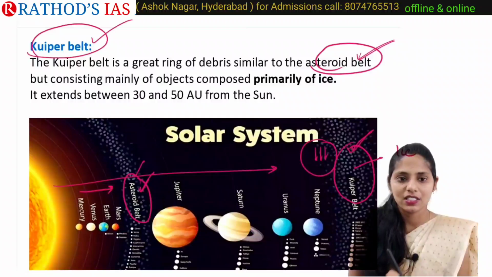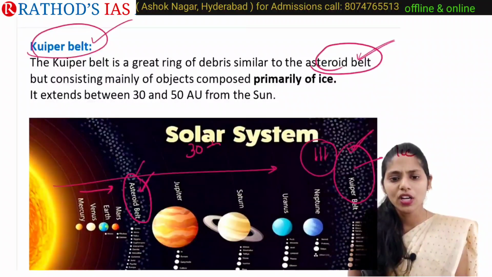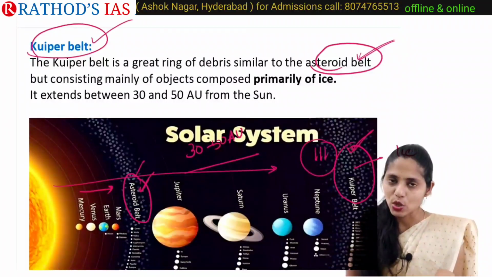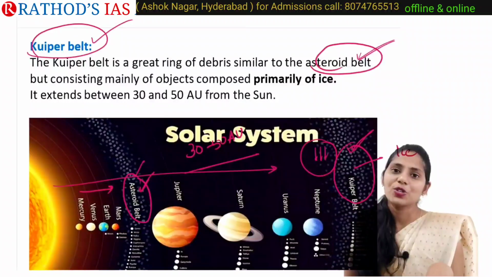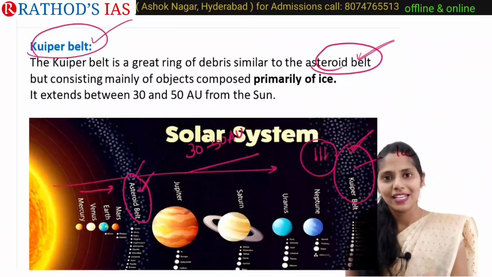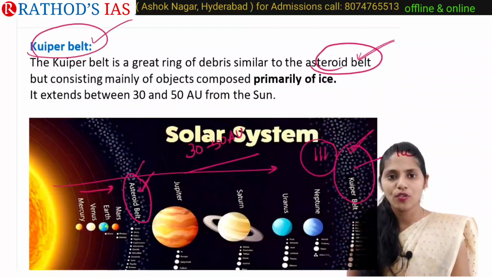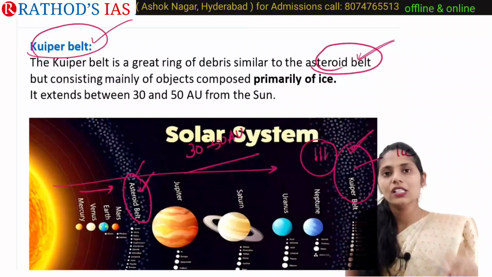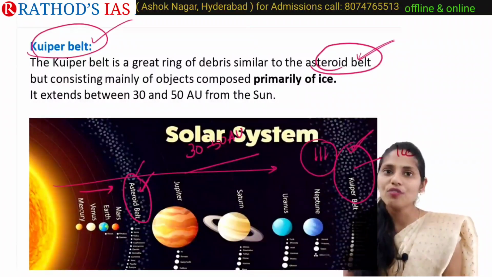And in terms of distance, it is about 30 to 50 astronomical units from the sun. So this is one important difference. The asteroid belt mainly comprises asteroids, which are made up of rocks, metals, and a small quantity of ice. But the Kuiper belt mainly contains debris, and this debris is primarily composed of ice.